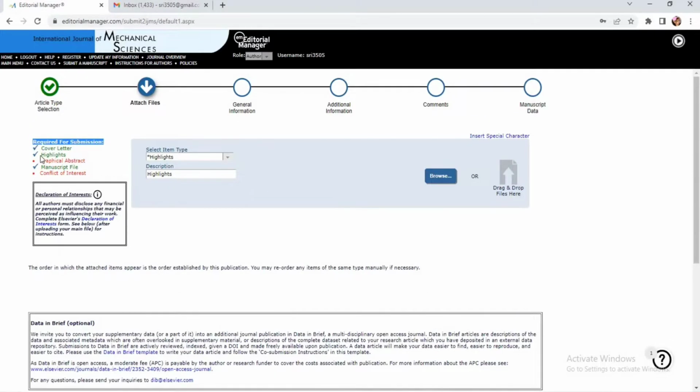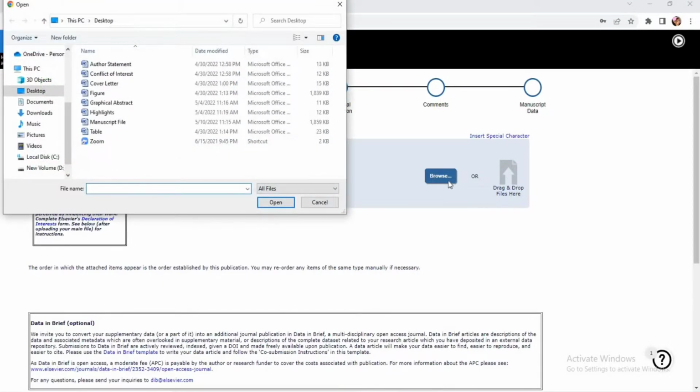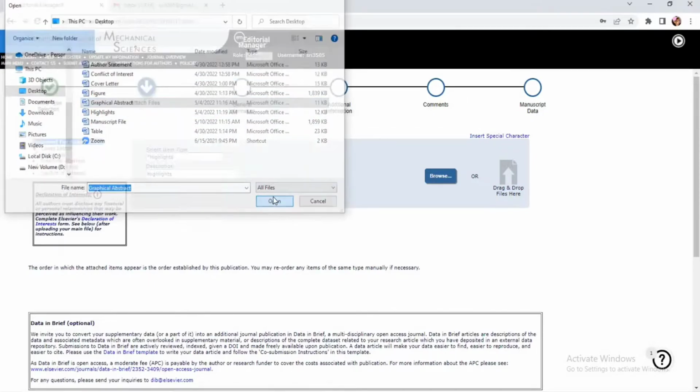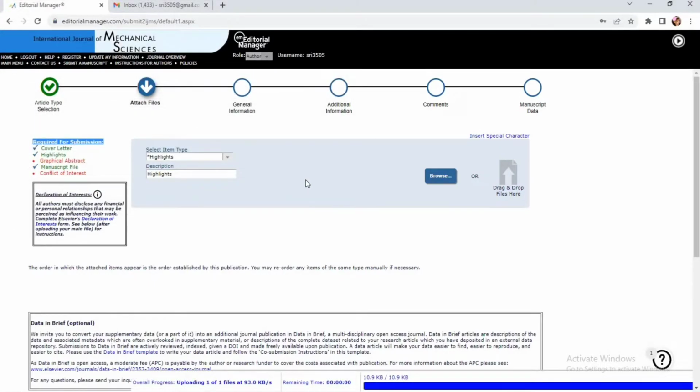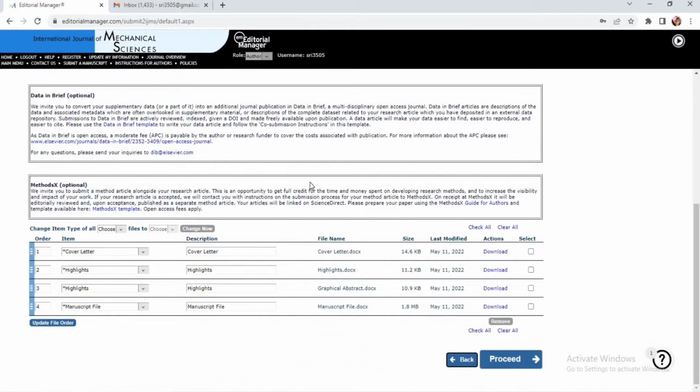So you can see three options are selected out of five. The next is the graphical abstract. Only the abstract in a different sheet of paper, in a different Word file. So let me go for graphical abstract. Already it is done. Now you can see even the graphical abstract is also selected.